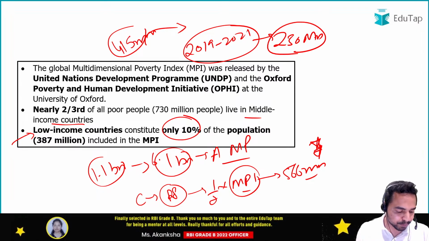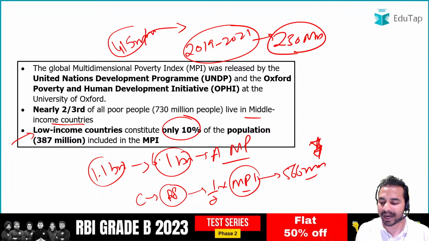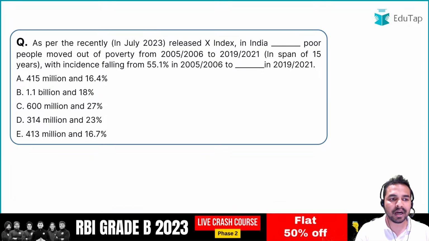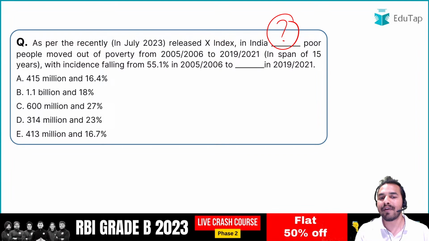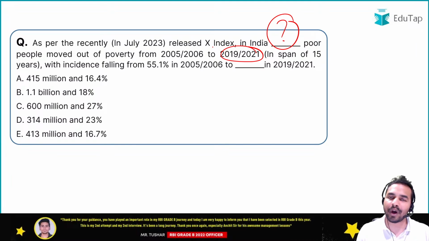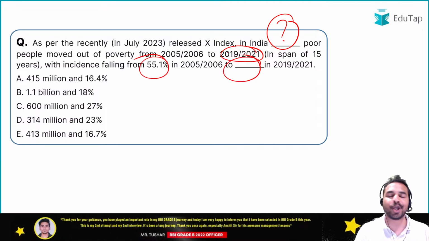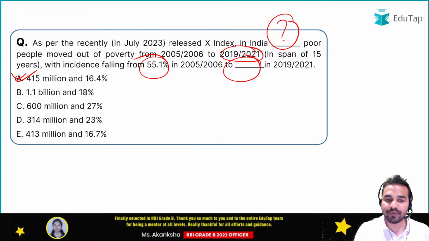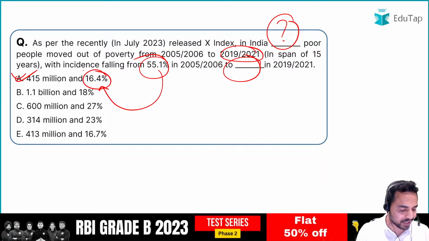Absolutely right, Sumit, Pushpendra, Priyanka, you have really given me the right answer. Now let's answer the next question of this report. As per this released index, in India, dash poor people moved out of poverty from 2005-6 to 2019-2021, with the incidence falling from 55.1% to dash in 2019-2021. I have already given you the right answer, that was 415 million. And the incidence fell from 55.1% to 16.4%, and that is the right answer. Option A is the right answer. I'm really glad to see all of you have given me the right answer.